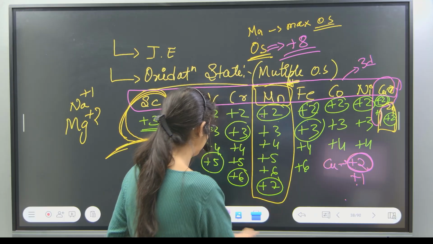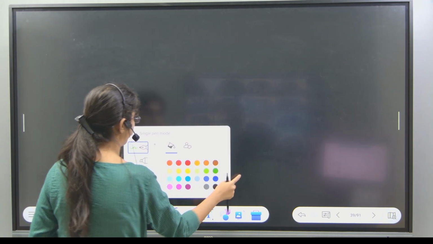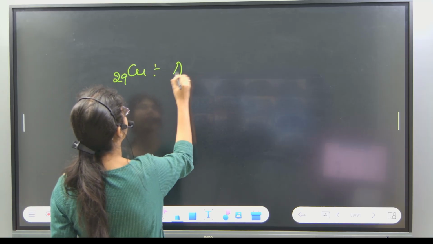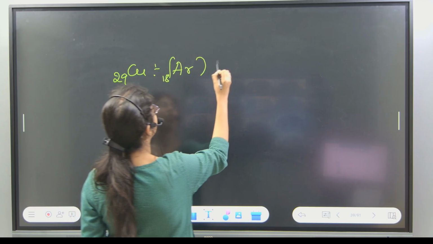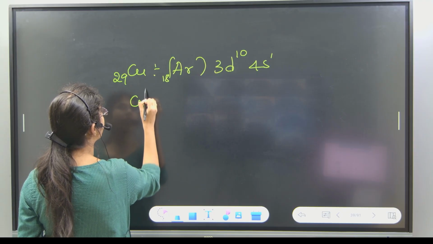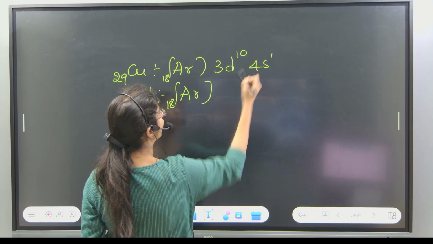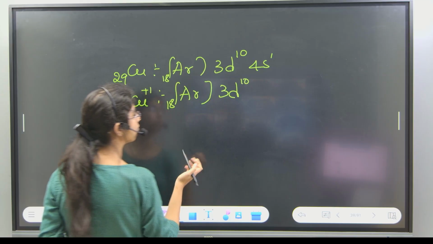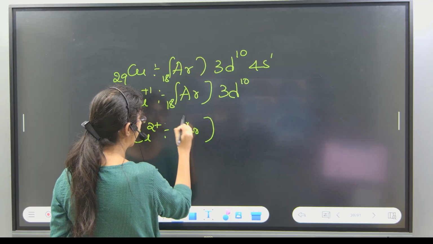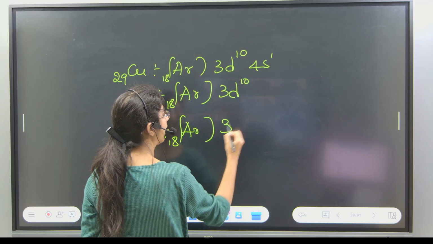Now, when we see copper, let us take copper 29: argon 18, 3d10, 4s1. Let us convert this to copper +1. Remove this one electron, and we get argon 18, 3d10. Now I'll convert this to copper 2+. I'll remove this one electron as well as one electron from 3d10, and I'll get 3d9.